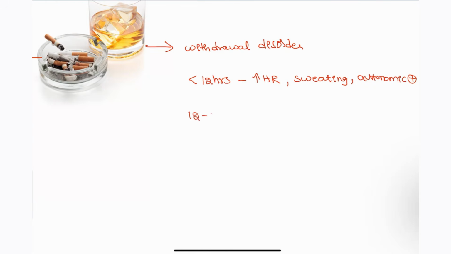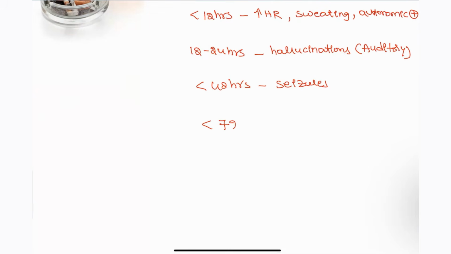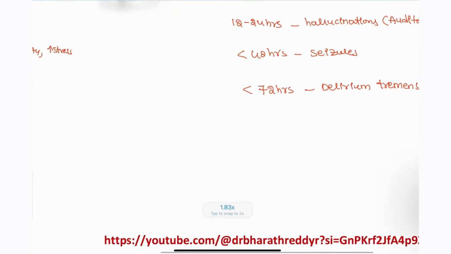Next, at 12 to 24 hours, the patient will have hallucinations, and most commonly in the alcoholic patient, auditory hallucinations will be seen. Next, within 48 hours, this patient will be associated with seizures, okay, alcohol withdrawal related seizures. And if it is less than 72 hours, then you are going to see delirium tremens, which is commonly seen. Next, alcoholics can be seen with Wernicke's encephalopathy, which is GOA. What is meant by GOA?